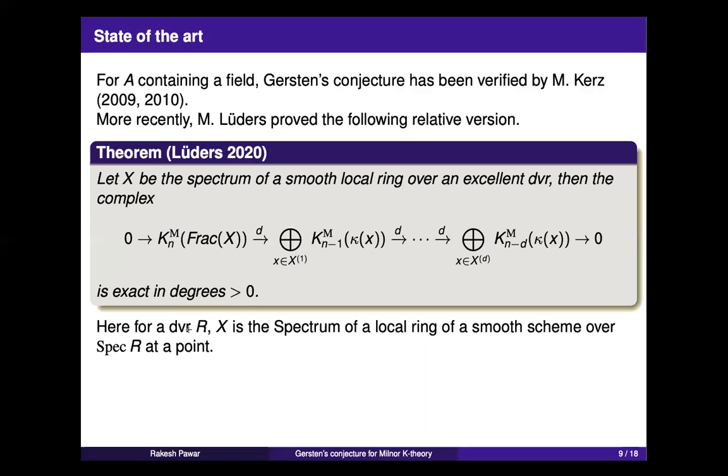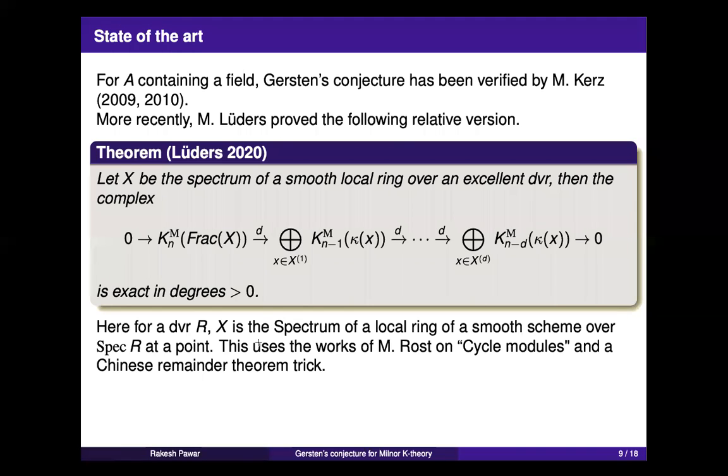Okay, so this is the explanation of the notation, what I mean by this phrase. I start with the DVR R, I take a smooth scheme over Spec R, I choose a point, and I take the local ring of the smooth scheme at the point, and take the spectrum of it. So that is my X. This uses a non-trivial paper by Markus Rost on cycle modules and a Chinese remainder theorem trick.